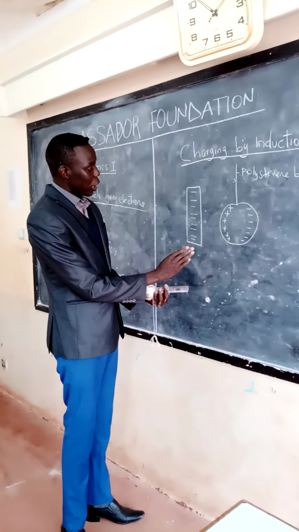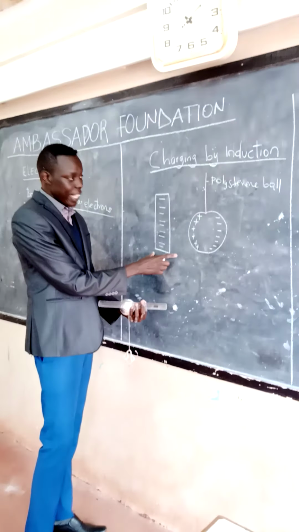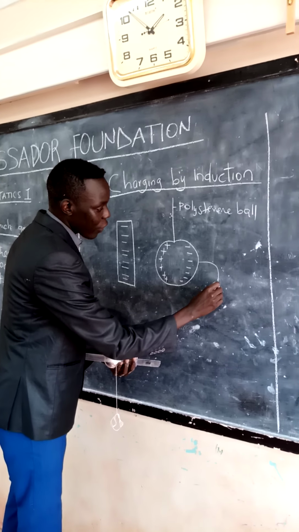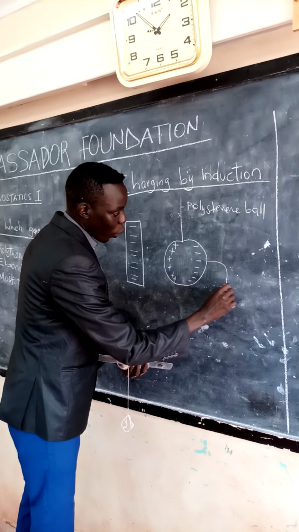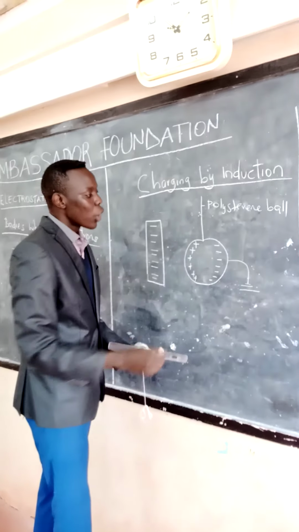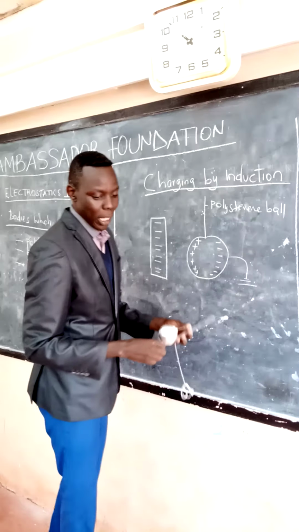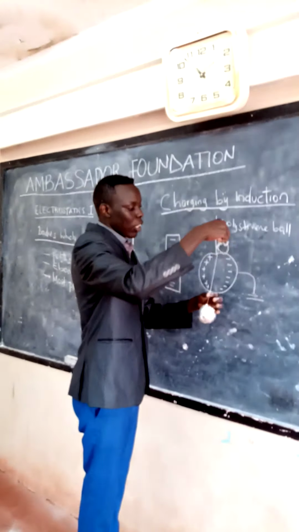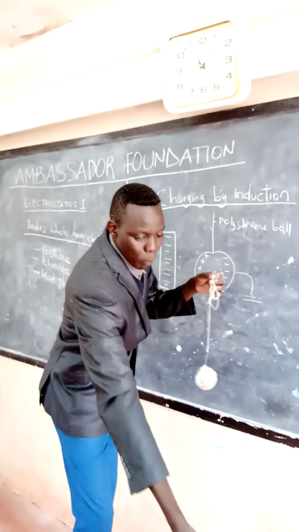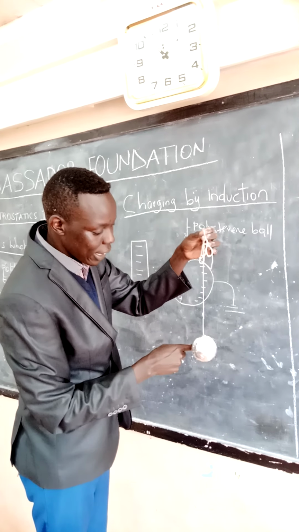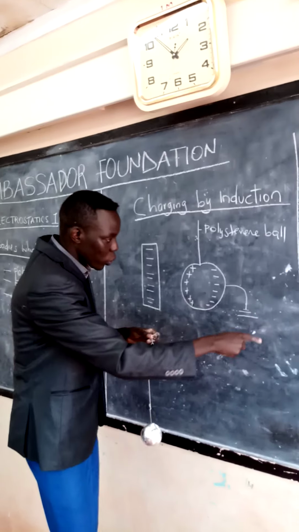Now, before you withdraw this negatively charged material, I want you to do what we call earthing. To earth means to allow electrons to flow. How do we do it? You simply touch the polystyrene ball on the other side. For example, if this one is brought close this way, then I touch the other side, the negative electrons will flow to the earth.